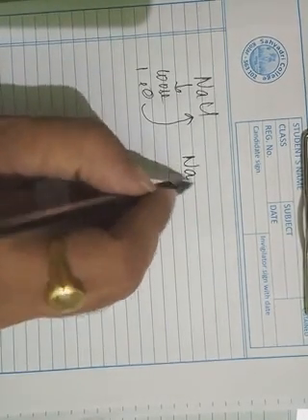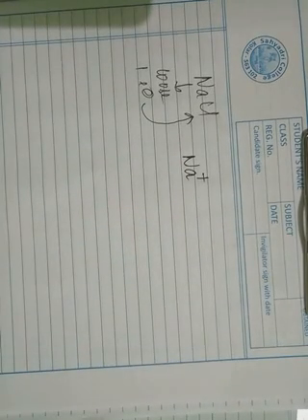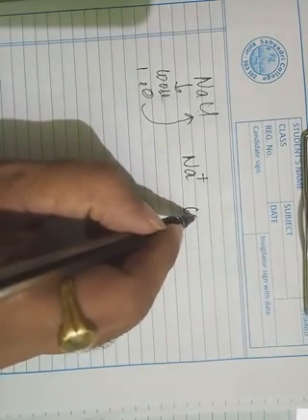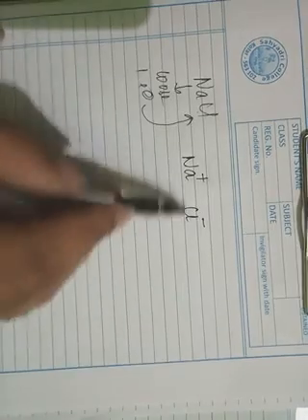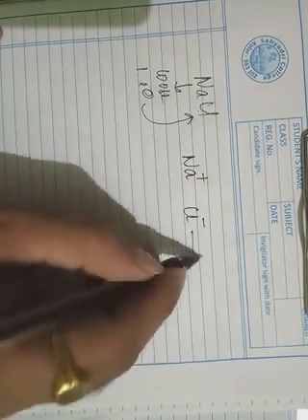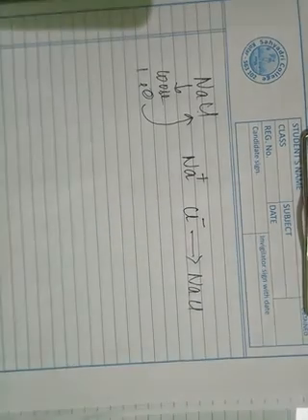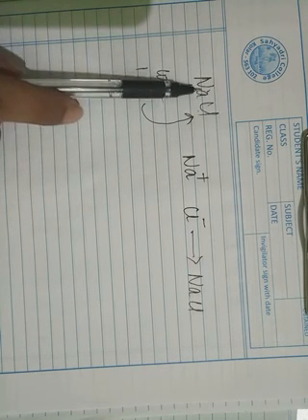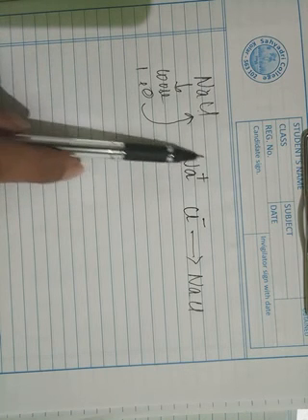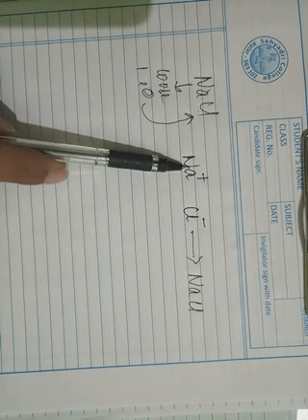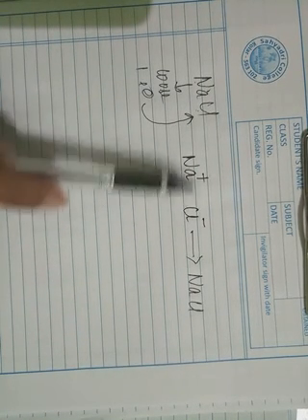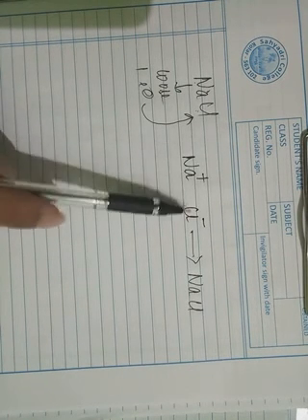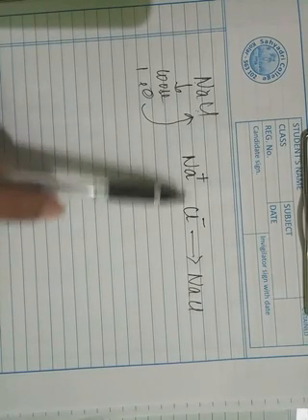When sodium loses an electron, it acquires a positive charge and becomes a sodium ion. When chlorine acquires the electron, it gets a negative charge and becomes a chloride ion. These are two oppositely charged ions, so an electrostatic force of attraction arises between them.